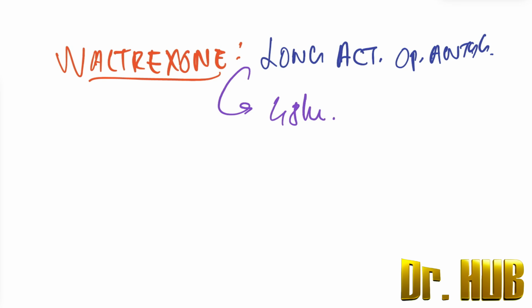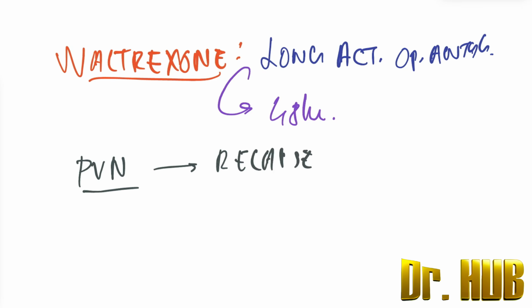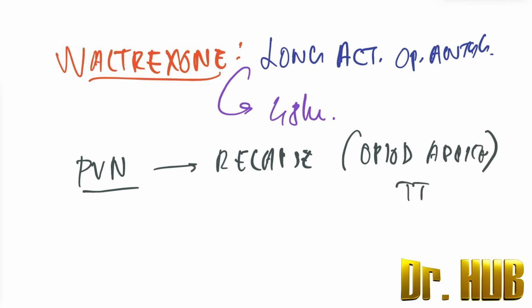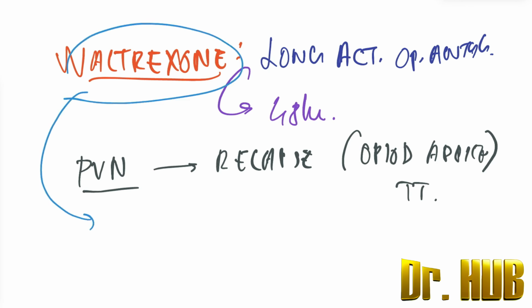Next, it is used in prevention of relapse in opioid addiction treatment. So it is used to prevent relapse in opioid addiction treatment. It is associated with hepatotoxicity, and it does not suppress the craving in opioid addiction.